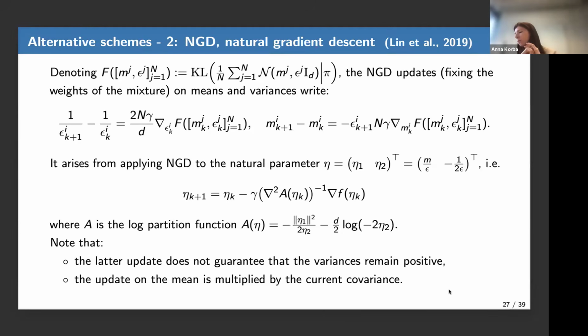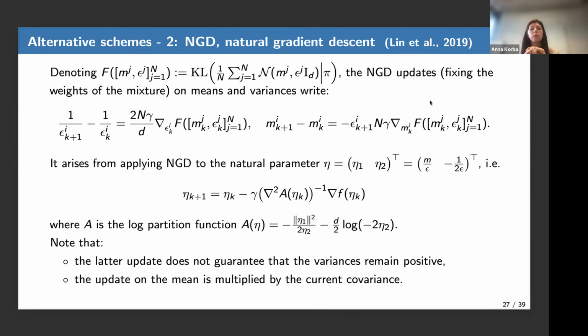And I just want, before talking about experiments, to mention that before us, people had actually considered alternative schemes to solve variational inference on the space of mixtures of Gaussians. I'm particularly thinking of this paper by Lin and co-authors. And people have come up, for instance, with an algorithm called natural gradient descent.